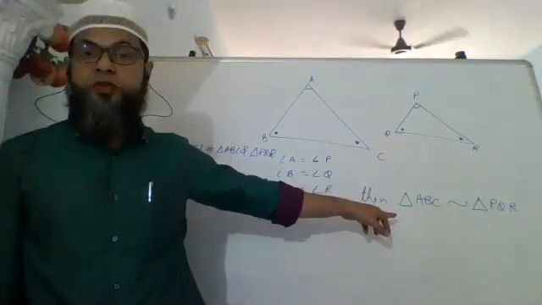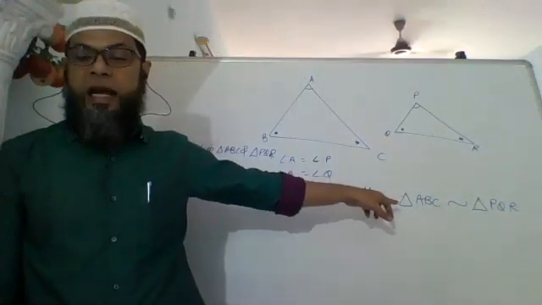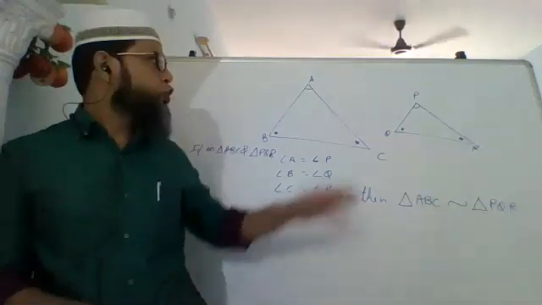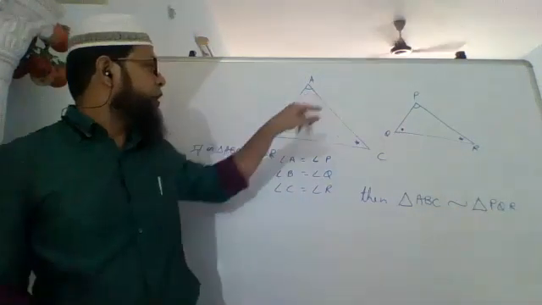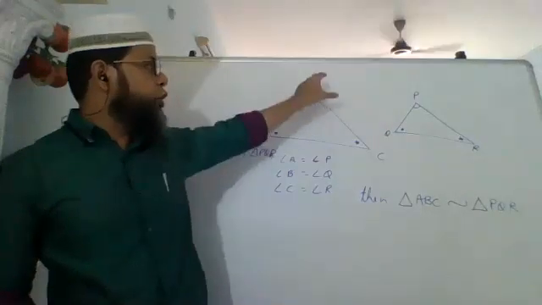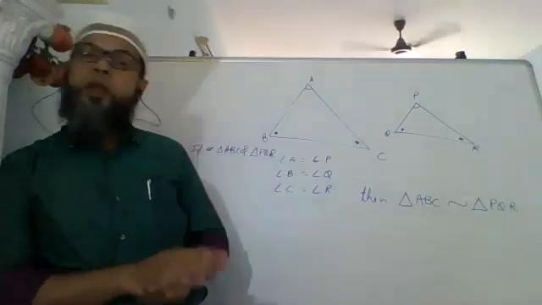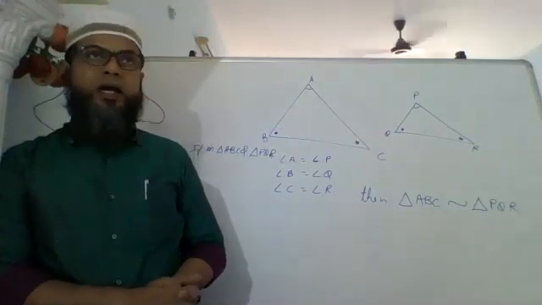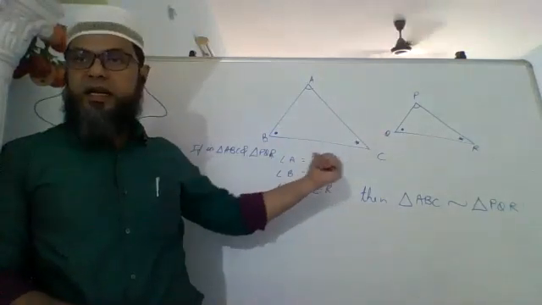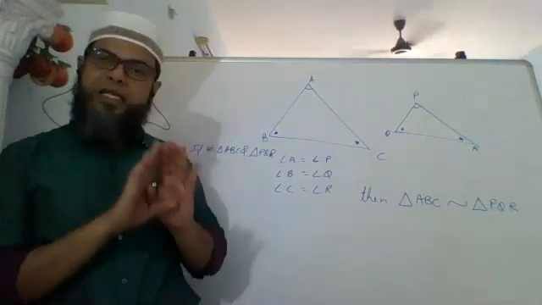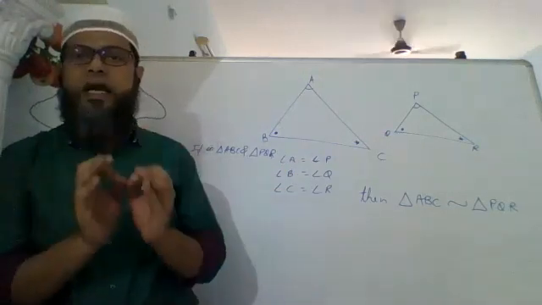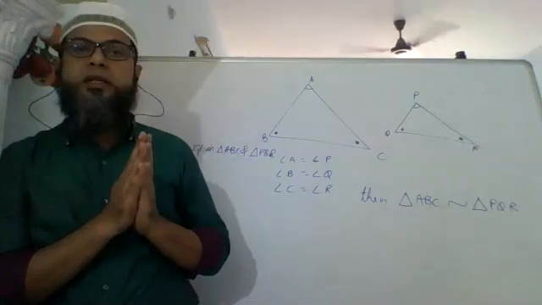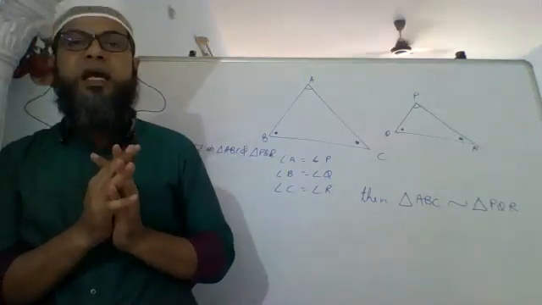See, that is how we will write that triangles are similar. We don't need to show that AB upon PQ equals BC upon QR equals AC upon PR. That is not required. If the three angles are equal, that is sufficient to say that the triangles are similar.